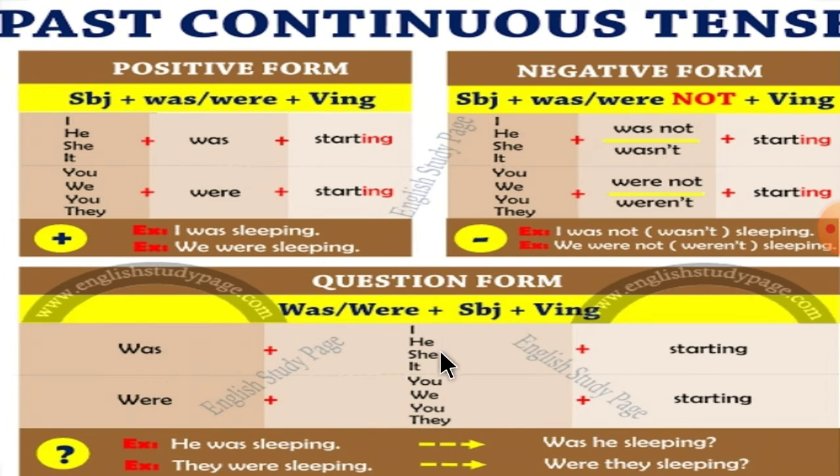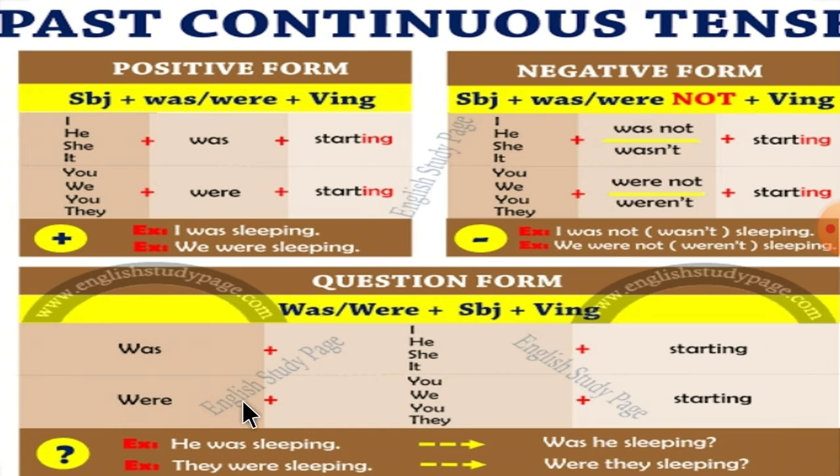Was I starting? Then was he starting? Was she starting? Then was it starting?